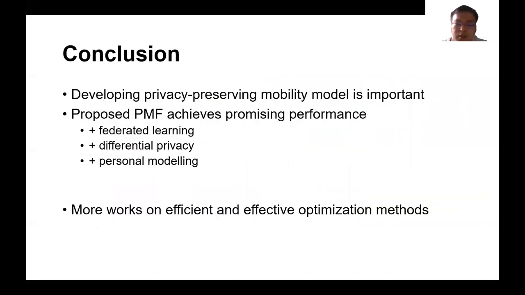As a conclusion, in this paper, we investigate the privacy-preserving mobility prediction problem and propose several effective strategies to protect user privacy while preserving the prediction performance. In the future, we need more work on developing efficient and effective optimization methods for the whole system to further improve the performance while protecting user privacy.